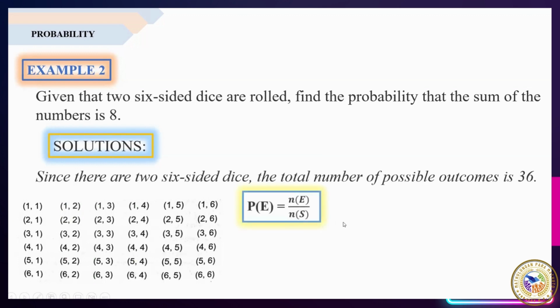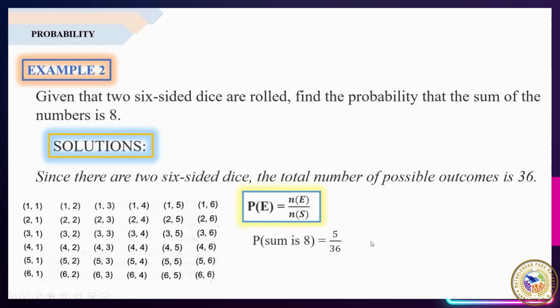Using the formula of the probability of an event is equal to the number of favorable outcomes divided by the total number of possible outcomes, we have the value of the number of favorable outcomes is 5 all over the total number of possible outcomes is 36.